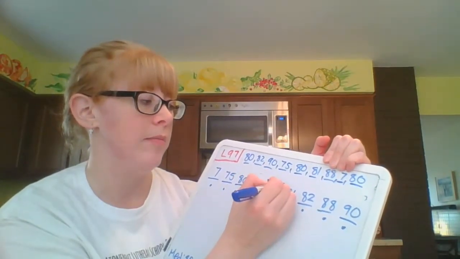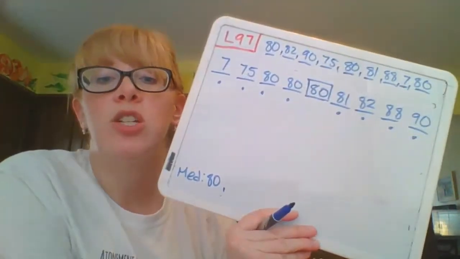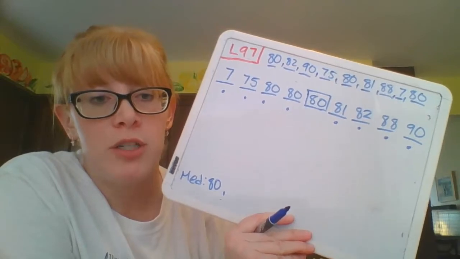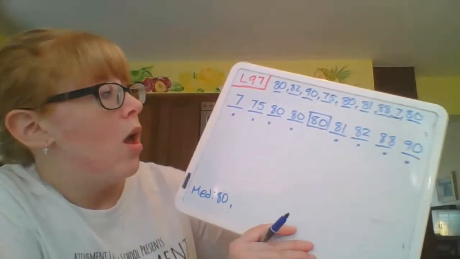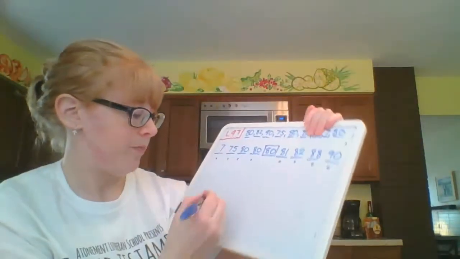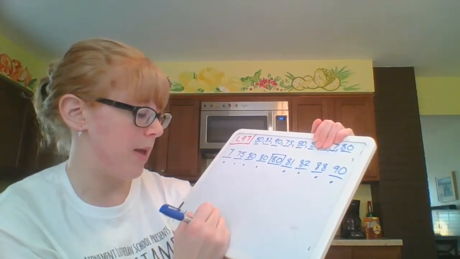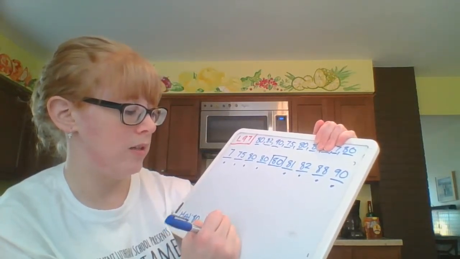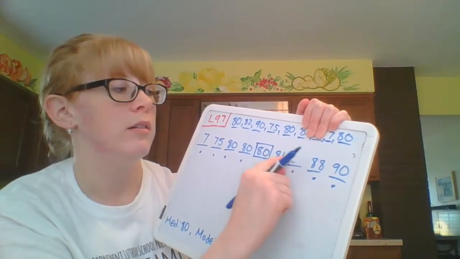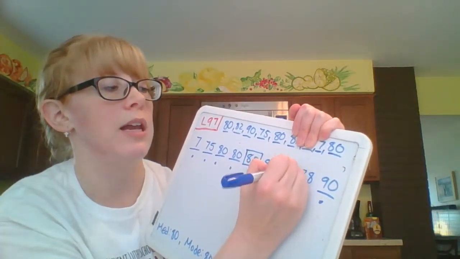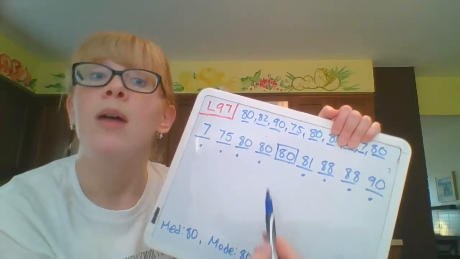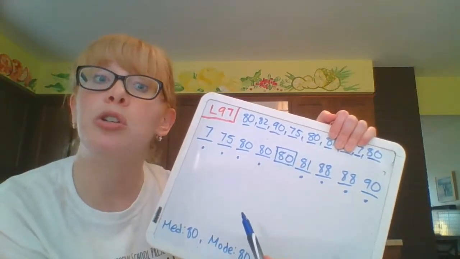80 is my median. And I'm going to do mode right away too, because that's an easy one to find out right away. I'm going to look and see which one occurs the most in my data set. And I have one of every number except for I've got 3 80s in here. 80 is my mode. So 80 is both my median and my mode. My mode is also 80. Now, what if instead of an 82 here, what if this person got an 88? Now I've got 2 88s. 80 is still the mode because there's 3 80s and there's only 2 88s.